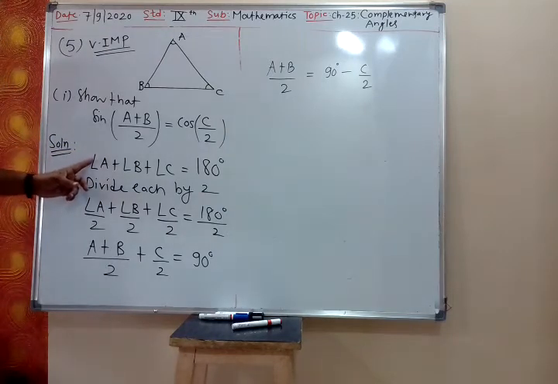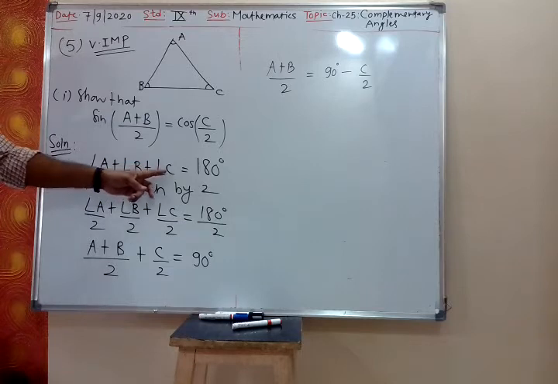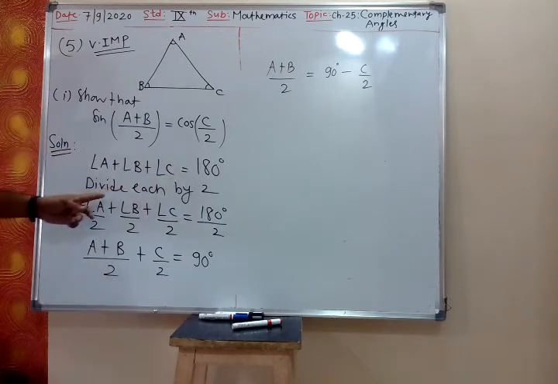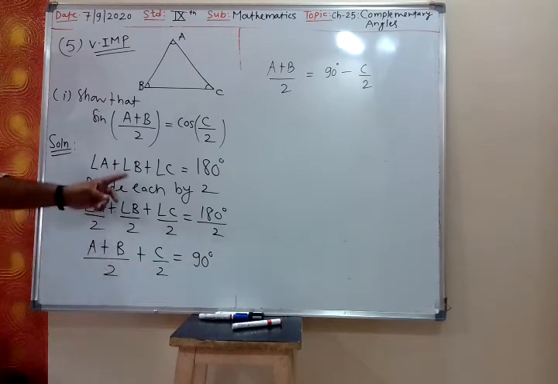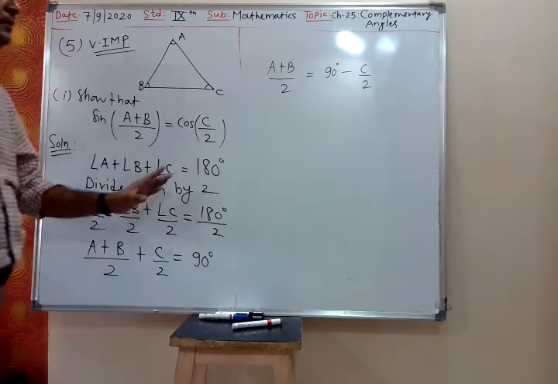I have started with the simple concept that the sum of all three angles of a triangle is 180 degrees. Then divide each by 2. So you will get (A plus B)/2 is 90 minus C/2.